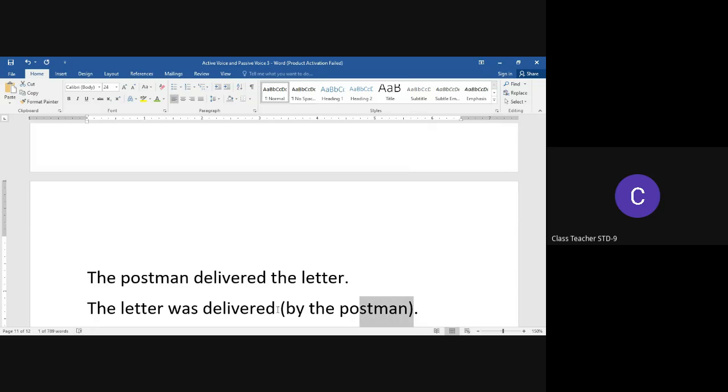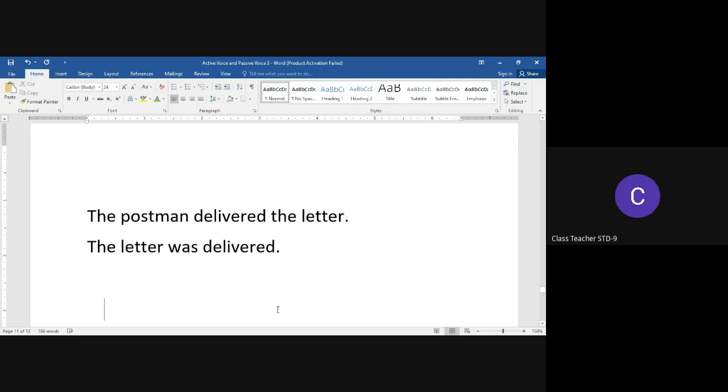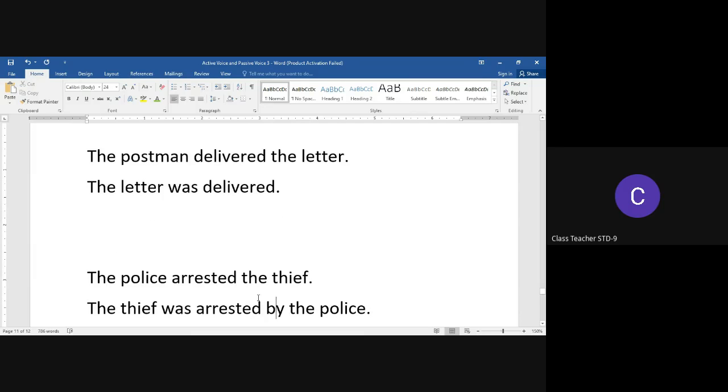So you may exclude the words by the postman, right? The police arrested the thief. Now, obviously, the police would arrest the thief. The thief was arrested. You may indicate by the police, you may not indicate.